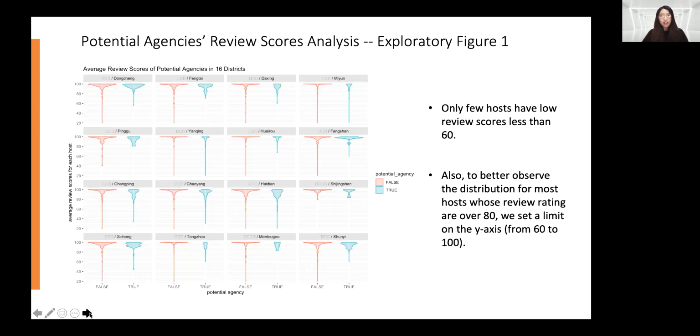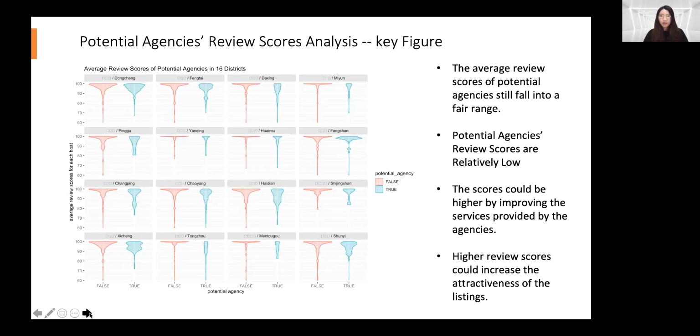And we choose violin plot because it can show the distribution of the whole data, where the width equals the frequency of hosts with a certain review score. Only few hosts have review scores less than 60. Also, to better observe the distribution for most hosts, we set a limit on the y-axis, 60 to 100. Therefore, our key finding is that most of the hosts have high review scores ranging from 80 to 100.